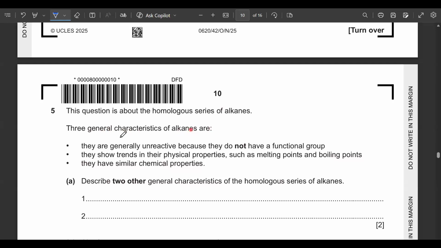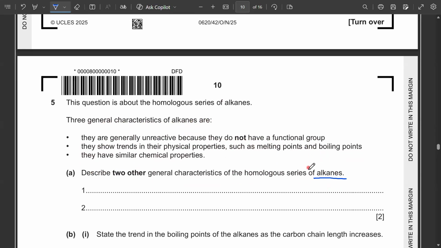Three general characteristics of alkanes are given. They are generally unreactive because they do not have a functional group. They have trends in their physical properties such as melting and boiling points. They have similar chemical properties. Describe 2 other general characteristics of the homologous series of alkanes. So we remember alkanes have a single general formula. The general formula will be the same.